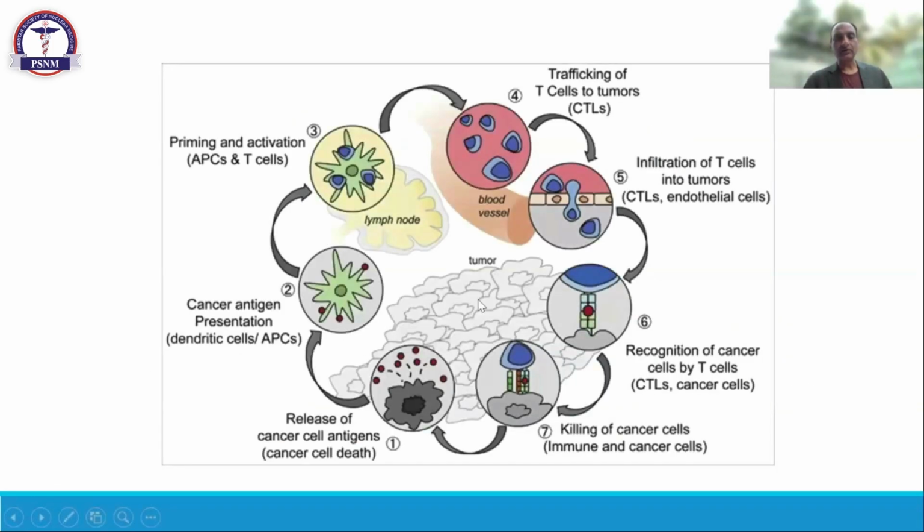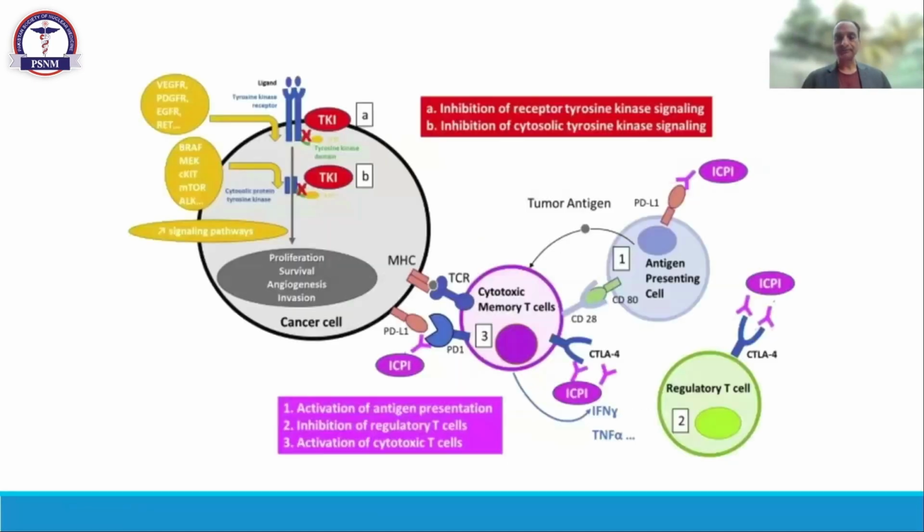This is the mechanism of cell uptake. If there is some antigen released, the antigen is taken up by the APC, the antigen presenting cell. The APC releases different cytokines and activates T cells, and these are called circulating T cells. When the tumor shows more circulating T cells inside, it is more responsive to treatment. So CTL is another good marker to check whether this patient will respond to immunotherapy or not.